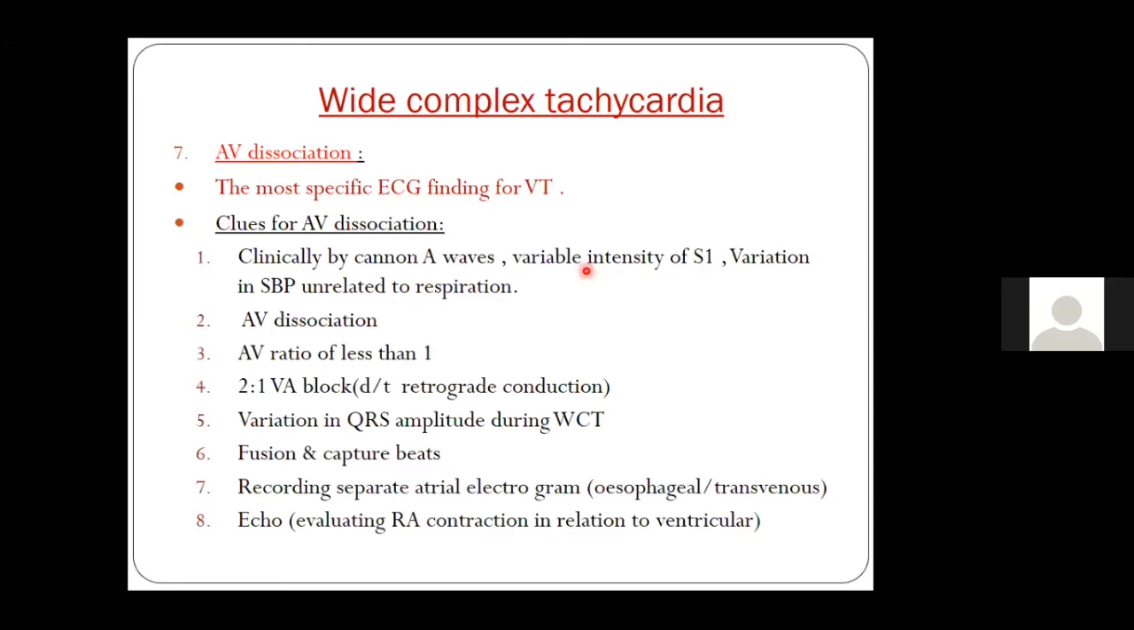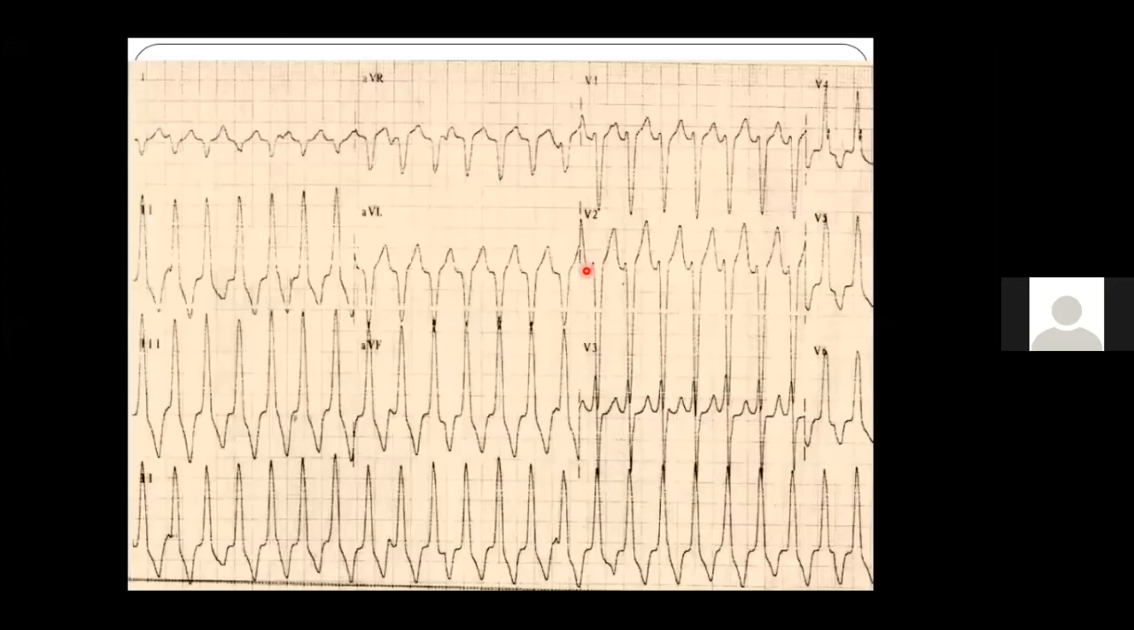And rarely, in an echo or an esophageal atrial electrogram, you may be able to see features of VT, like RA contraction in relation to the ventricle. So these are the clues for AV dissociation. Now I'll be discussing each one in detail, one by one. Now, as I already told you, you can see this ECG.